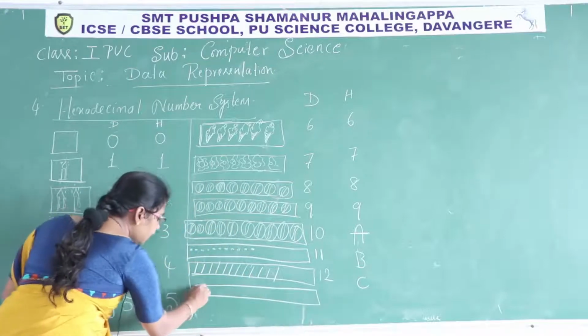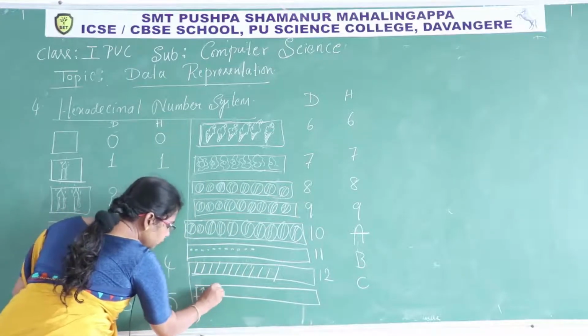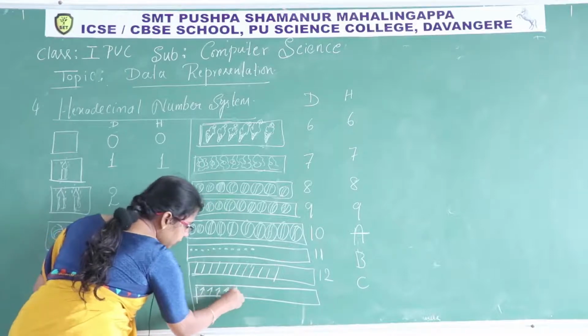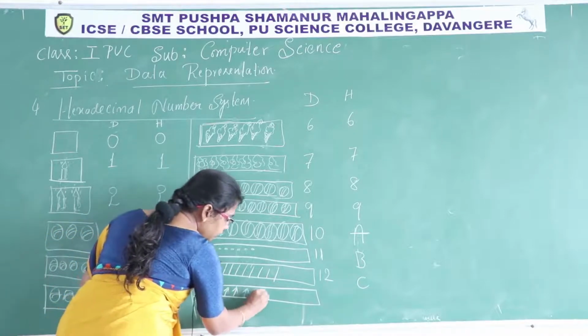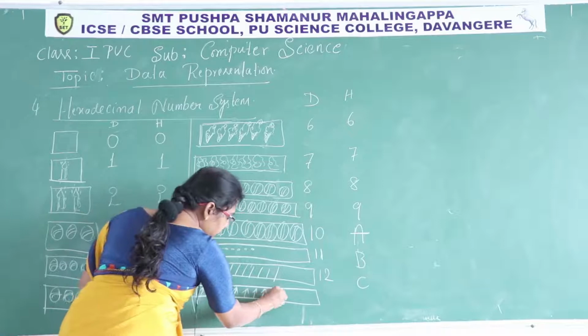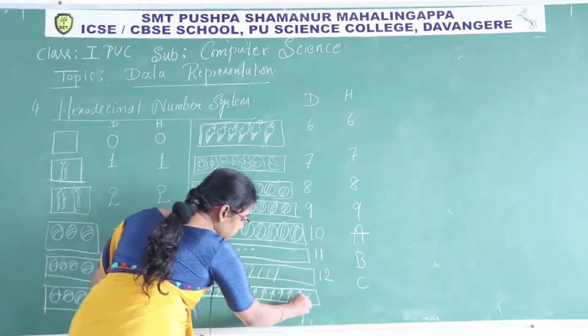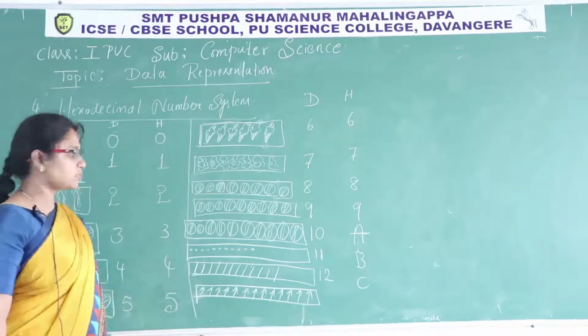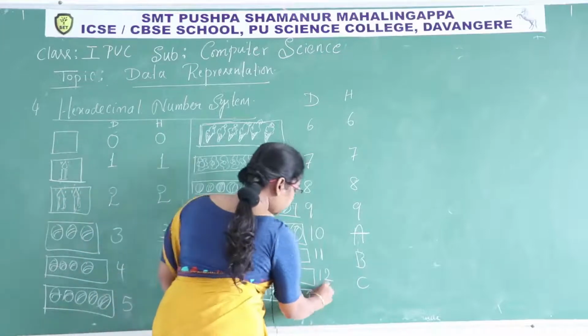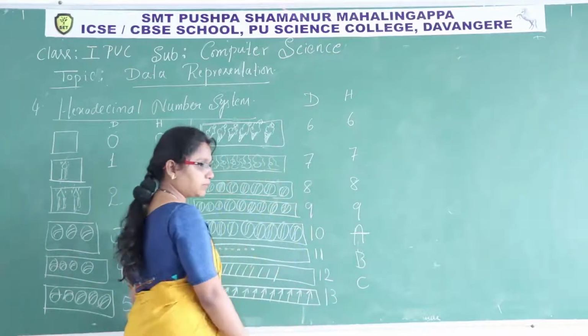If I have 13 arrows here, 1, 2, 3, 4, 5, 6, 7, 8, 9, 10, 11, 12, 13. This 13 quantity, how to write in decimal? 1, 3.